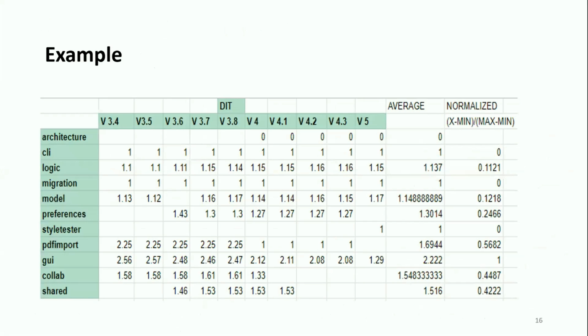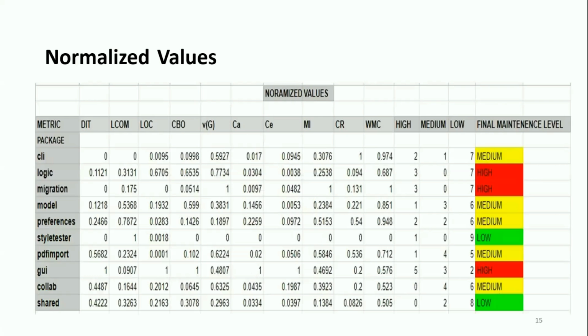These are the DIT metric values of various packages with respect to different versions of it. So I have considered the average value of each and every package and then normalized it using min-max normalization. And the similar thing is replaced in the DIT column over here. Then each and every metric is done the similar way according to the proportionality with the maintainability. And then we have classified these packages under high, low, and medium maintainable packages.